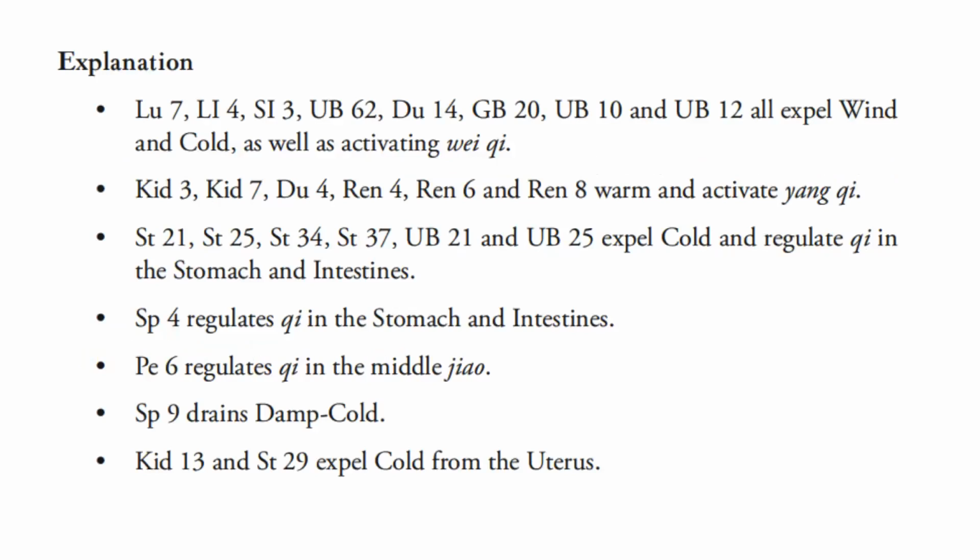Lung 7, LI4, SI3, Bladder 62, Du14, GB20, Bladder 10, and Bladder 12 all expel wind and cold, as well as activating Wei Qi. Kidney 3, Kidney 7, Du4, Ren4, Ren6, and Ren8 warm and activate Yang Qi. Stomach 21, Stomach 25, Stomach 34, Stomach 37, Bladder 21, and Bladder 25 expel cold and regulate Qi in the stomach and intestines. Spleen 4 regulates Qi in the stomach and intestines.